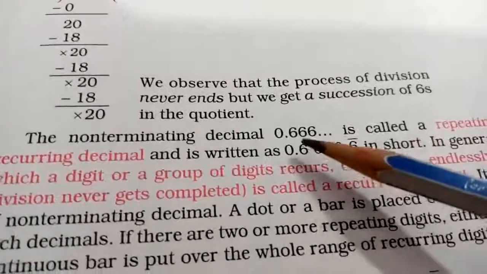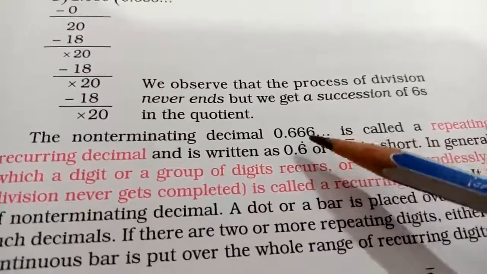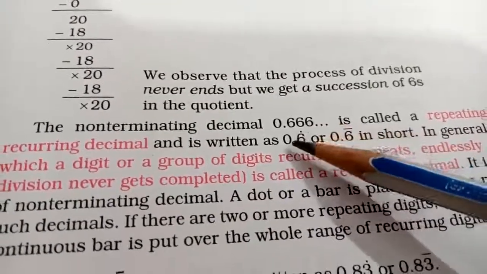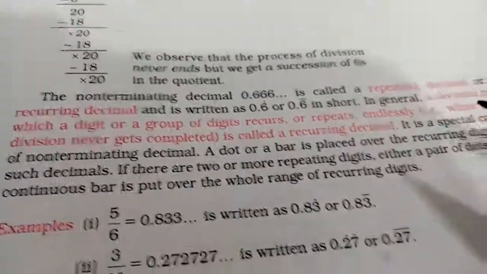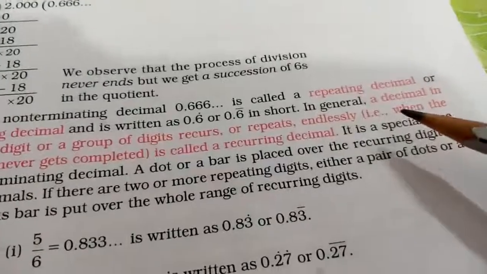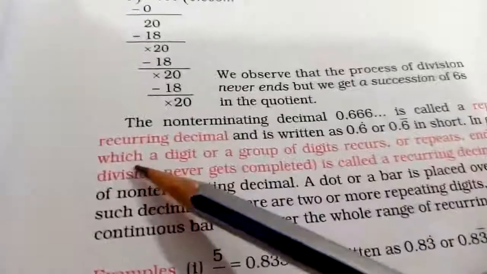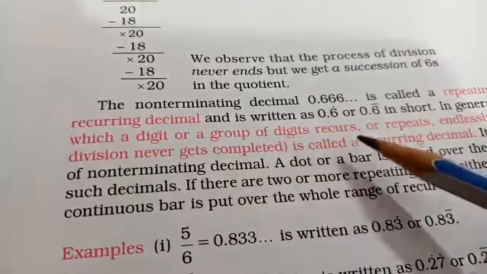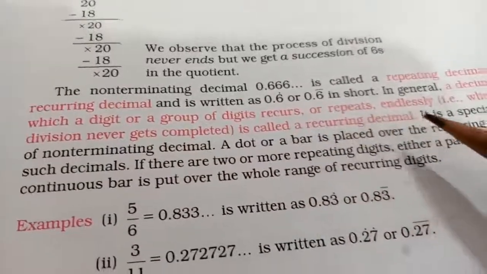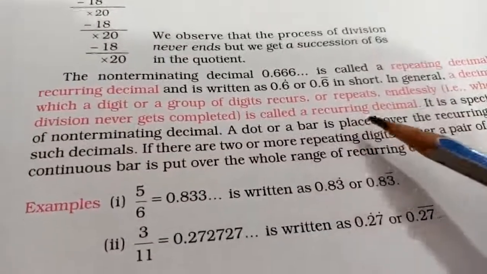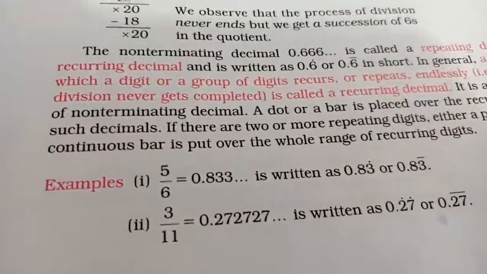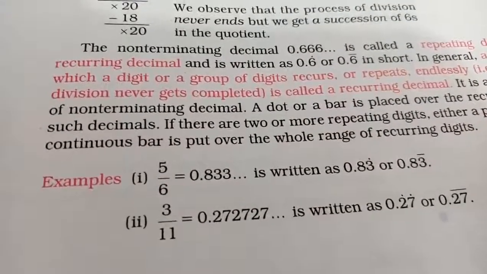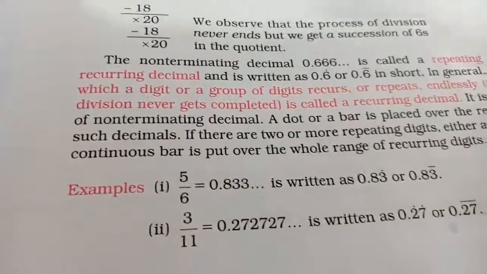The meaning of this symbol is that the number is repeated any number of times, that is, 0.666, etc. So both notations mean the same. In general, a decimal in which a digit or a group of digits recurs or repeats endlessly is called a recurring decimal. Based on terminating, non-terminating and recurring decimals, now we are going to start with the exercise sums.